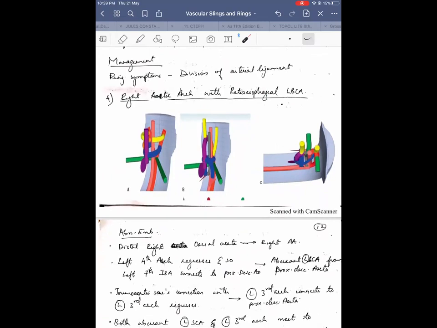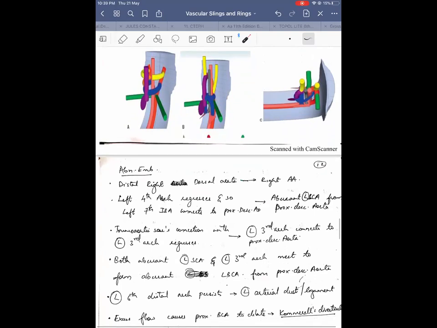Now, one more cause of vascular ring that you may need to know is right aortic arch with retroesophageal left brachiocephalic artery. Here, the left brachiocephalic artery is going posteriorly behind the esophagus. That is why it is a retroesophageal brachiocephalic artery. Here you can see the brachiocephalic artery going behind the esophagus. This is the left subclavian artery and this is the left common carotid artery. Both are arising behind the esophagus. Here what happens is the distal right dorsal aorta persists, again producing.